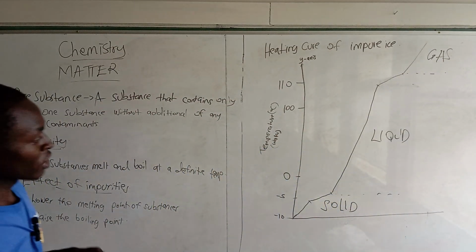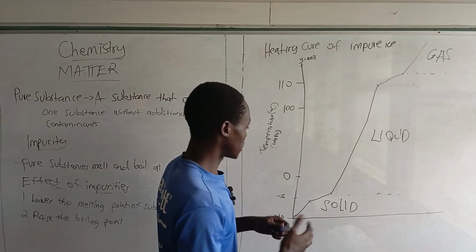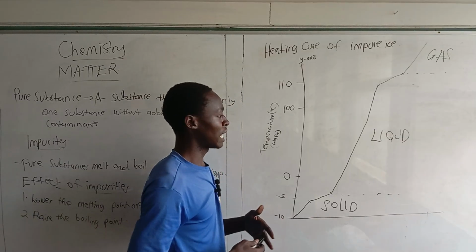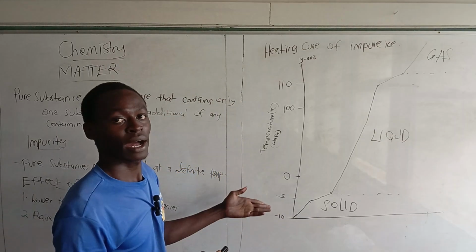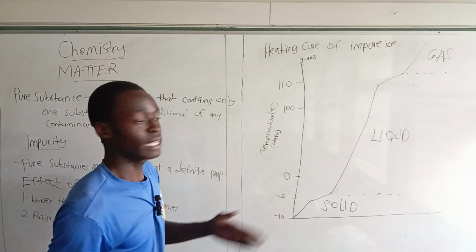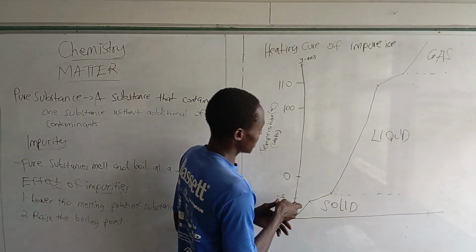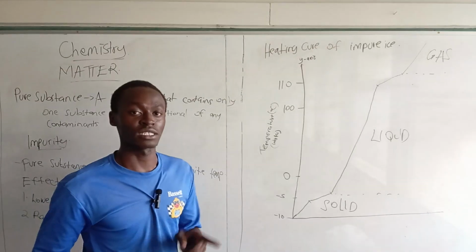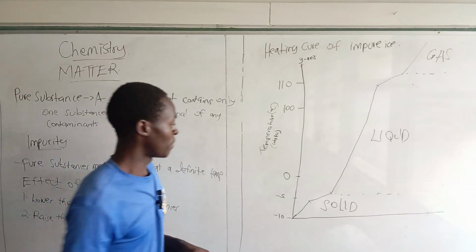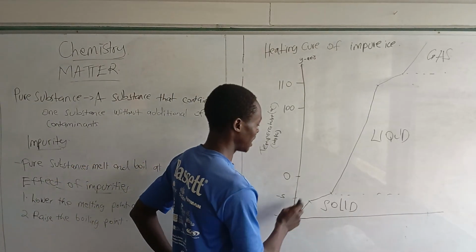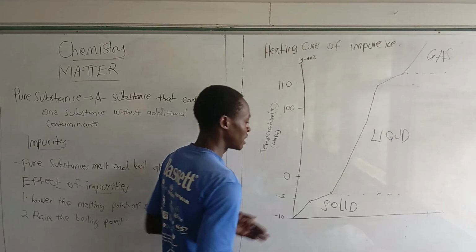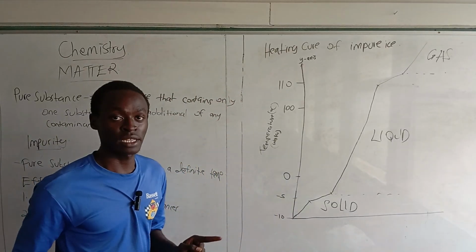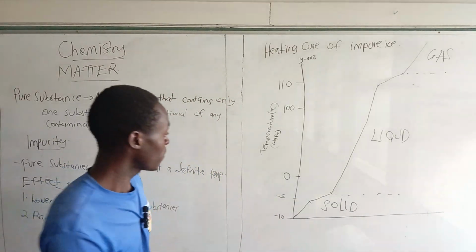So let's note, for impure substances, remember the impurity has messed up the ice. In that, now it has melted at a temperature that is lower than 0 degrees Celsius. But remember, for pure ice, it melts at 0 degrees Celsius. But now this one has melted at a temperature less than 0 degrees Celsius. And the temperature, in fact, wasn't steady. There was a range of temperature.